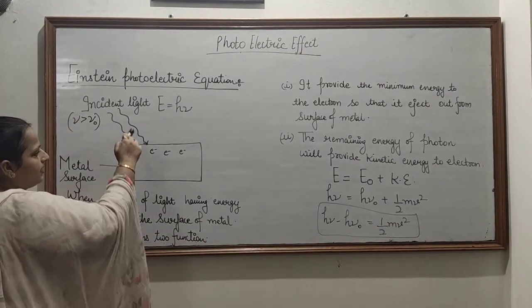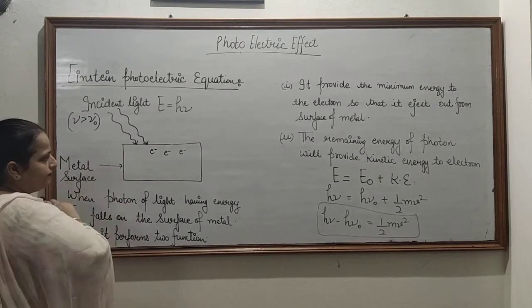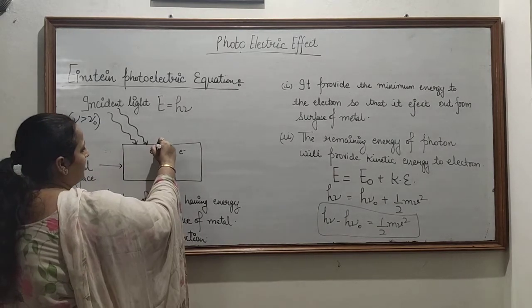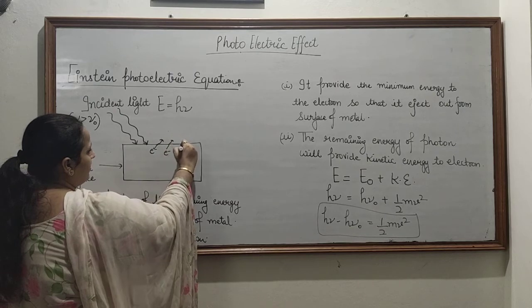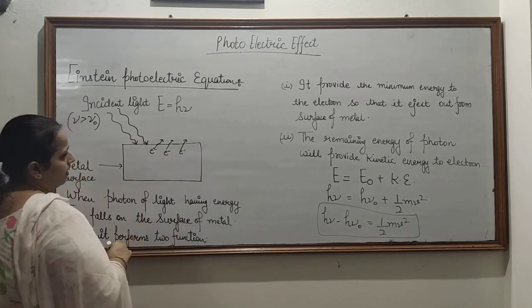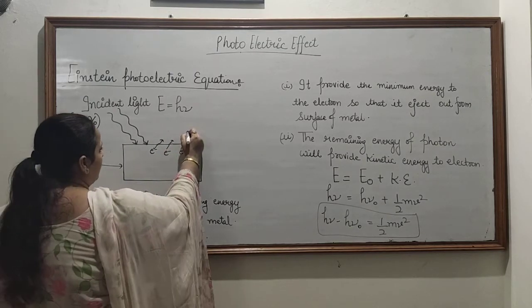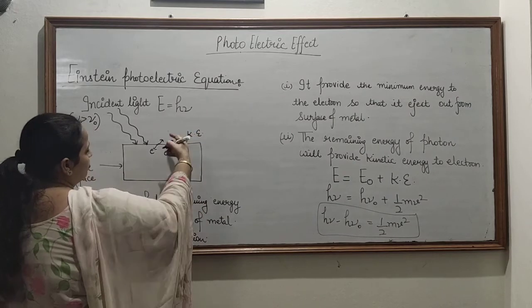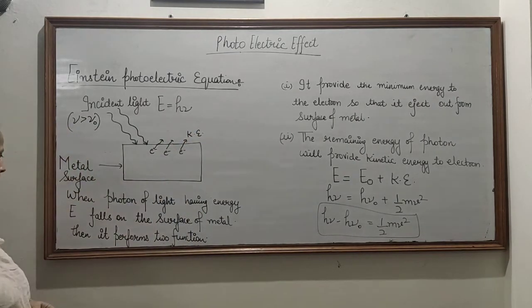Now when incident light falls on this metal surface, electrons will eject out from the metal surface, and they gain kinetic energy and go out from the surface of metal.